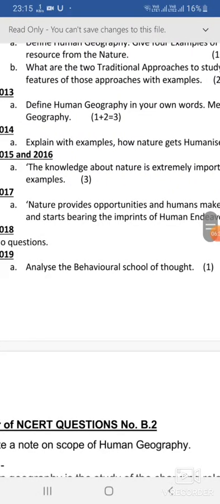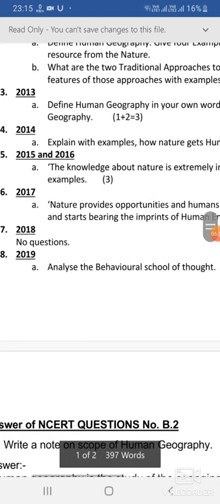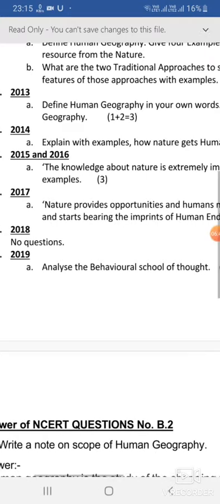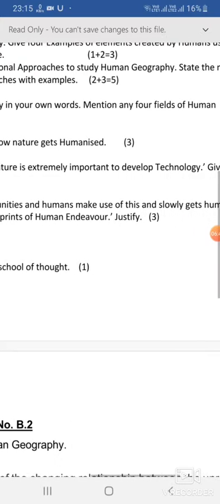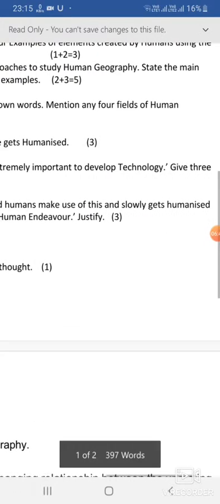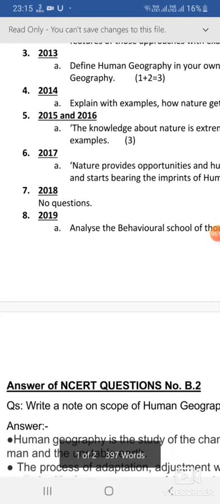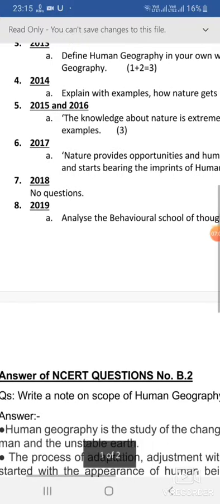Now next, it is 2015 and 16. The same question is there for both the years. The knowledge about the nature is extremely important to develop technology. Give 3 examples. Now the 3 points are already given in the PDF. You will just relate to the points and you will support the example to all those 3 points.